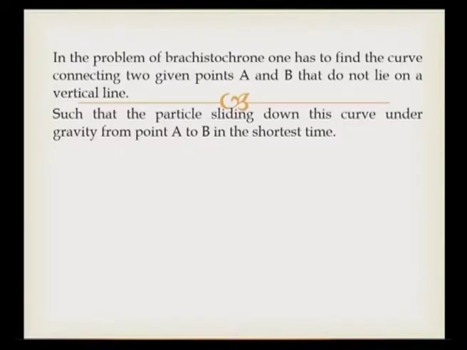In the problem of Brachistochrone, one has to find the curve connecting two given points A and B that do not lie on a vertical line. So, this variational principle can be applied to the problem of Brachistochrone such that the particle sliding down this curve under gravity from the point A to B in the shortest time. So, apart from Brachistochrone, there are three other problems which use this variational principle.